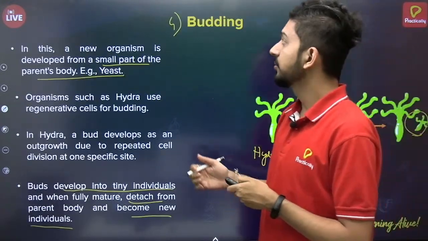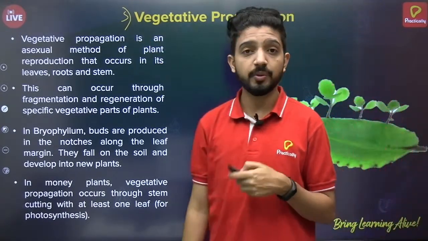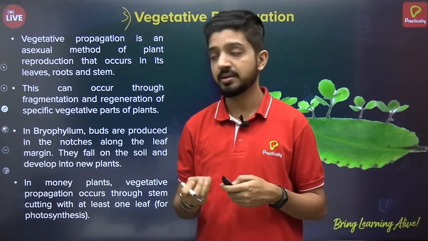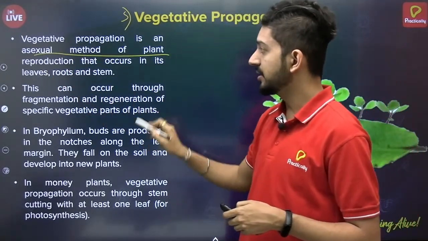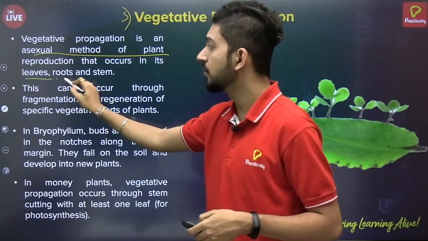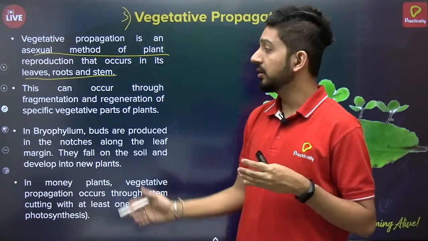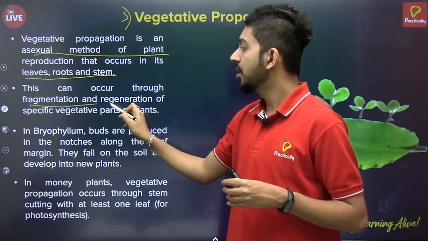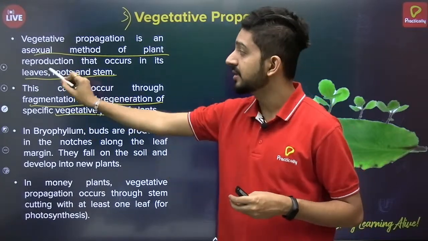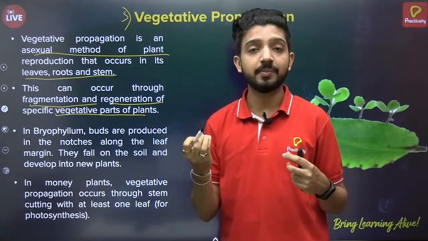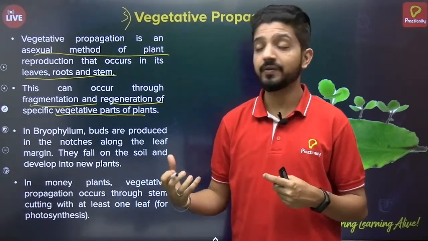Moving on to the next type of asexual reproduction, that is vegetative propagation, which is found mainly in plants. It is a type of asexual reproduction in plants that occurs in leaves, roots and stem. Now this can occur similar to fragmentation or regeneration of various vegetative parts of the plant. These leaves, roots, stem are vegetative parts of the plant. They can break and then grow into a separate new individual.